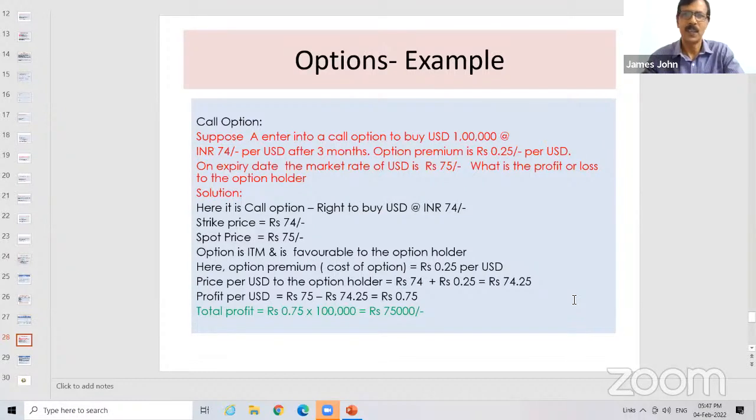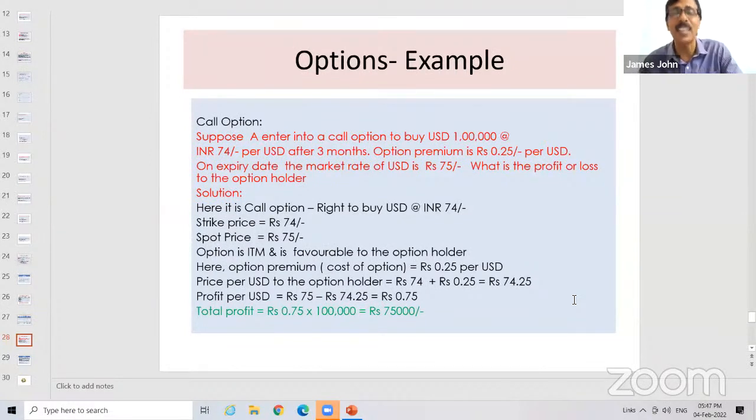Yes, sir. Very simple thing. So only for calculating the profitability, you have to look at the premium. Otherwise, for classifying whether it is ITM or OTM or ATM, you need not account the premium. Suppose this one, 74 rupees, 0.25 is the premium. Market rate is say 74.25. What happens? Market rate is 74.25. Again, what is the profit? There is no profit. But what is the loss, 25,000? ATM. What is the type?